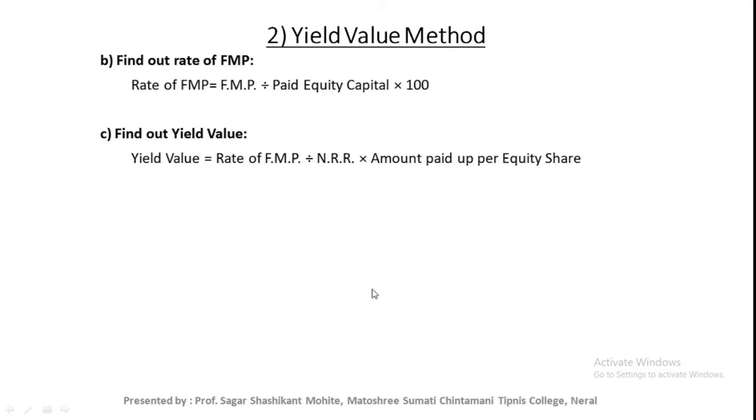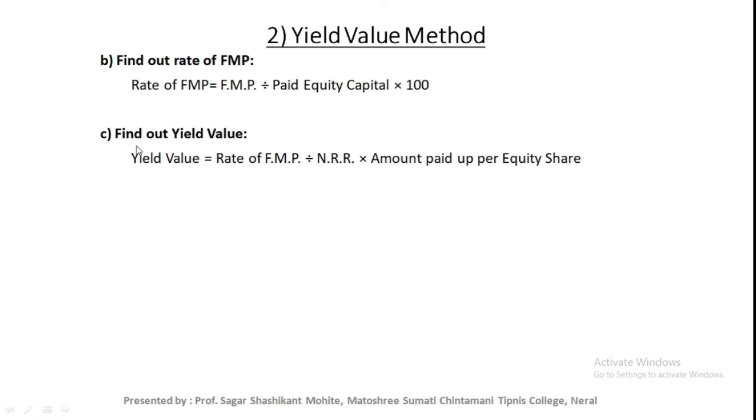Now second step, find out the rate of FMP. For finding out the rate of FMP you just need to use this formula: FMP, that is first step answer, divided by paid up equity share capital into 100. You will find a percent, that is the rate of FMP.